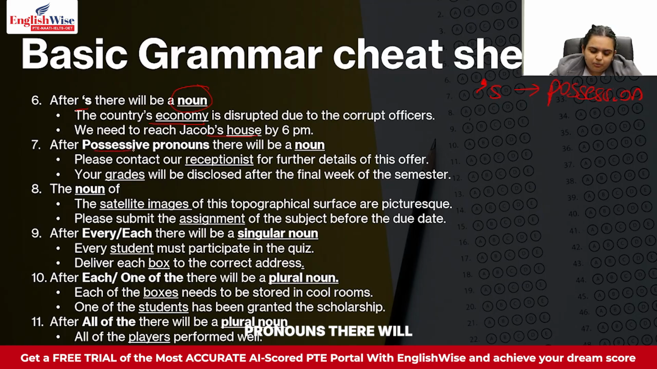After possessive pronouns, there will always be a noun. Now you will ask me, ma'am, what are possessive pronouns? Possessive pronouns are words like his, her, their, our, my, your. These are all possessive pronouns. His, her, their, our, my, your, its. They are all possessive pronouns. So after a possessive pronoun, again we always put a noun.